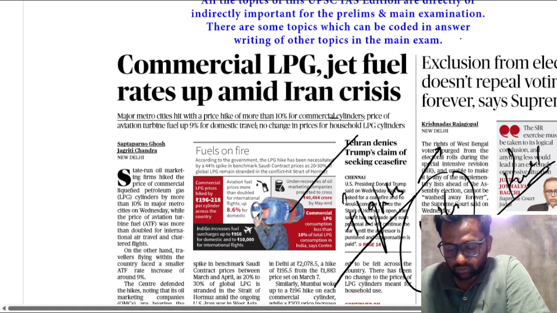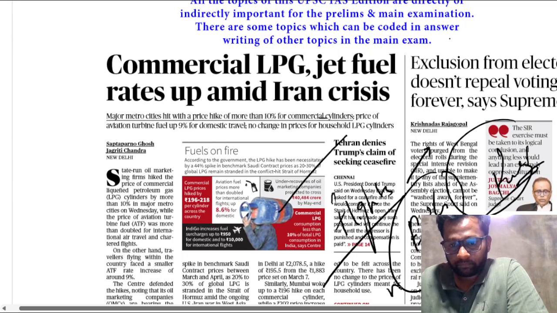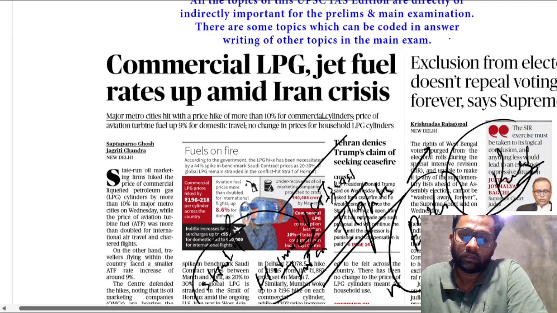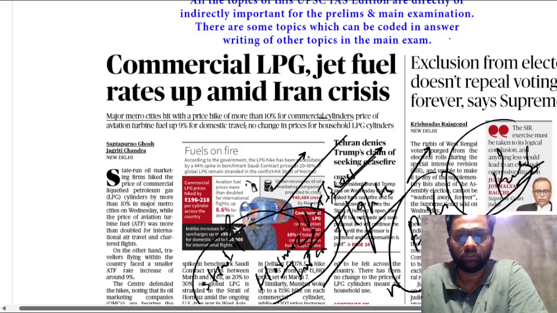Then the fuel prices are also hiking because of what? Because of Iran, because of the Iran and US issue plus Israel. As you see, the Strait of Hormuz is closed, right? So you need to learn deeply about this. This is a very important news that you need to cover.